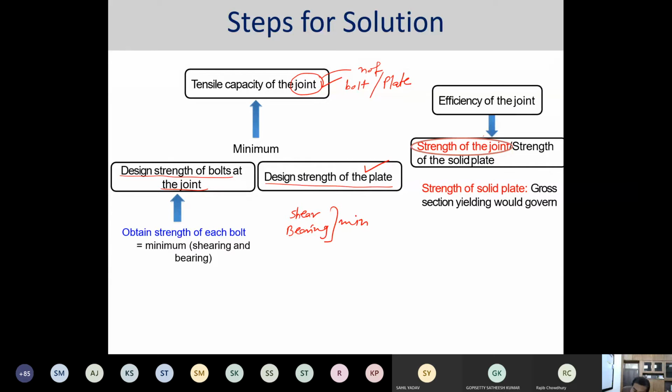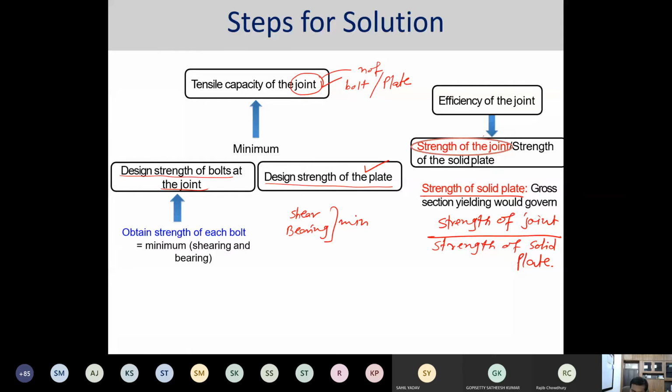Okay. So from there you can get the efficiency. How do we find the efficiency? Efficiency is the strength of the joint divided by the strength of the solid plate.